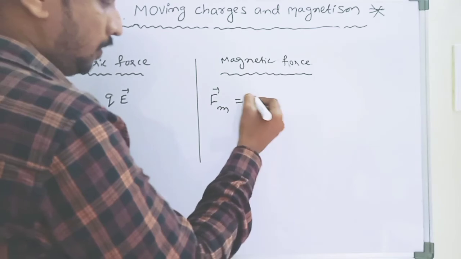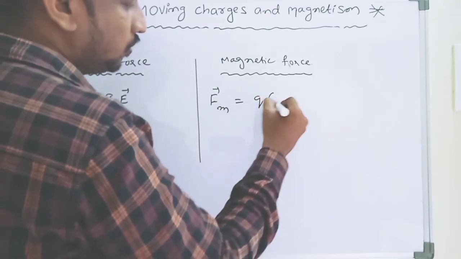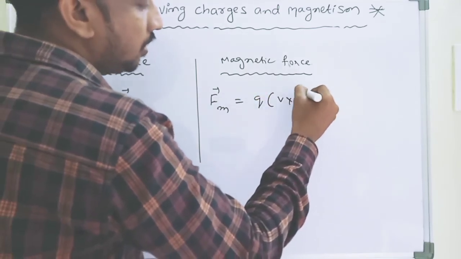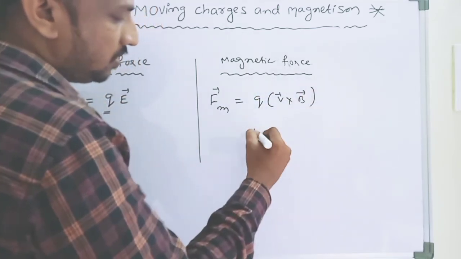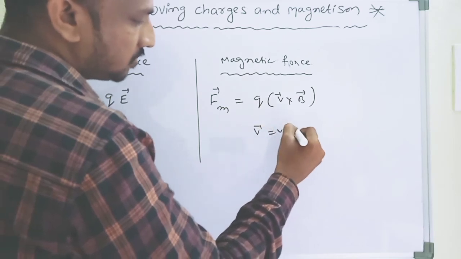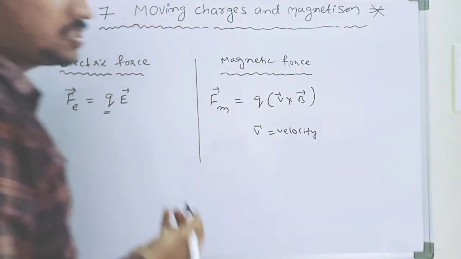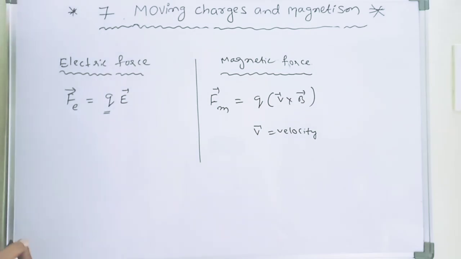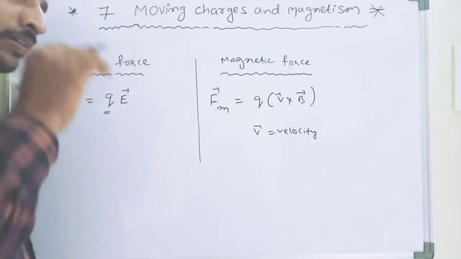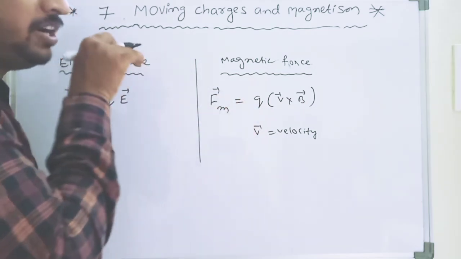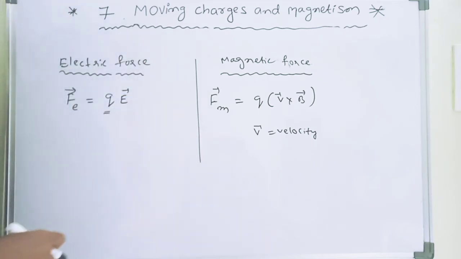So I am writing F is equal to Q into V cross B. What is V? V is the velocity of electrons or charges. Why? Because when the charges are moving, magnetic force is created.